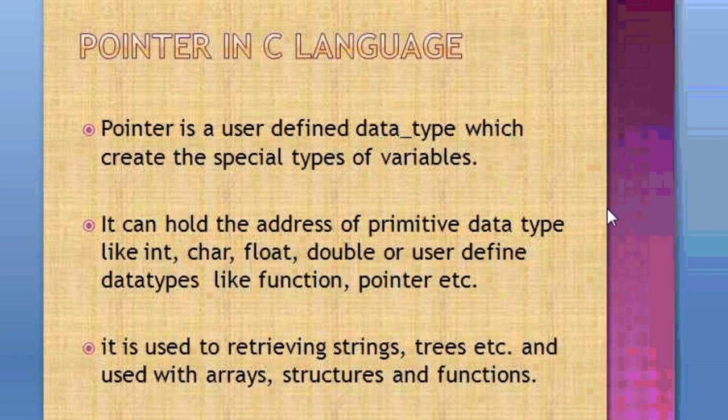What is pointer? It is a user-defined data type which creates a special type of variable. So it is a type of variable only, but it is a special type which can hold the address, and it is user-defined data type. So pointer is also called as user-defined. Why it is called user-defined? What do you mean by user-defined?